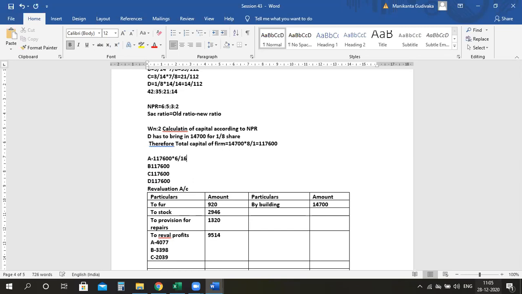Please do the calculations. This is into 5/16. That is nothing but the new profit sharing ratio. I'm just dividing in the new profit sharing ratio. Then I have into 3/16. And for D, it is 2/16.